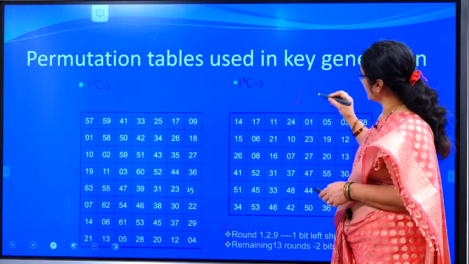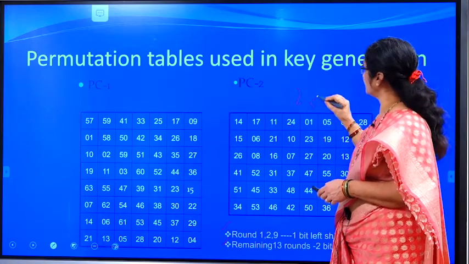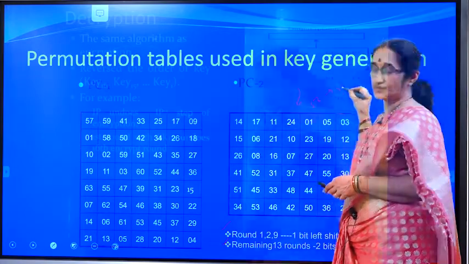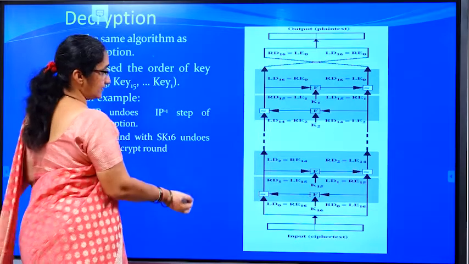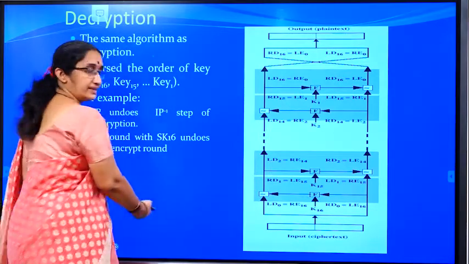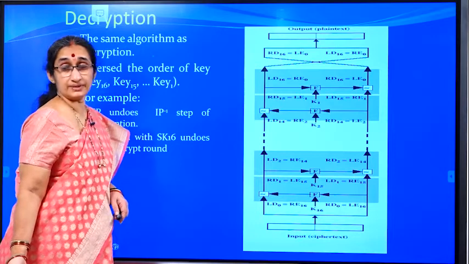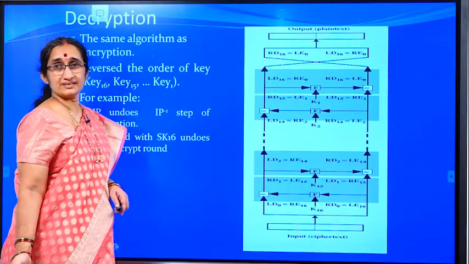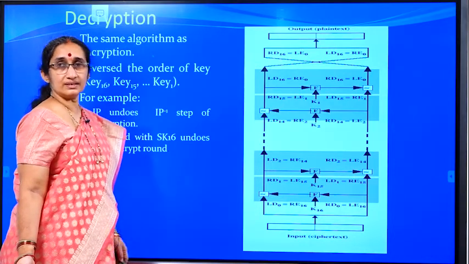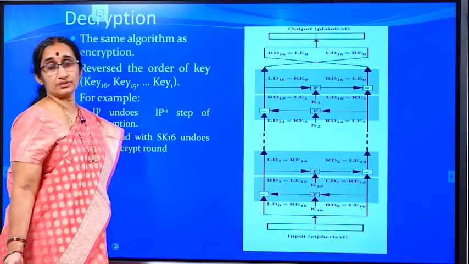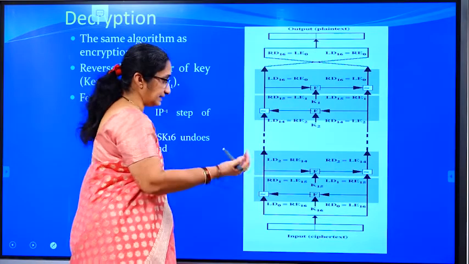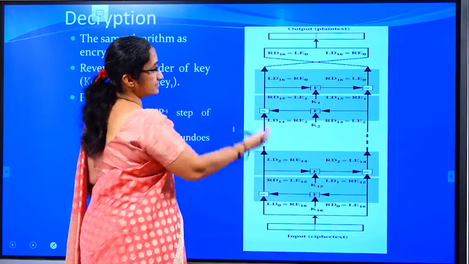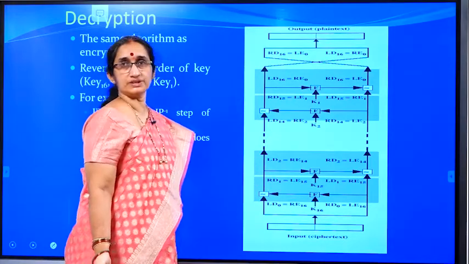That is why you are converting the 56 bits into 48 bits, and that particular output you are again swapping, and finally you are sending it through the initial permutation, and that you are calling the ciphertext. Now, let us see how the decryption looks. In decryption, it is completely reverse to the encryption function.